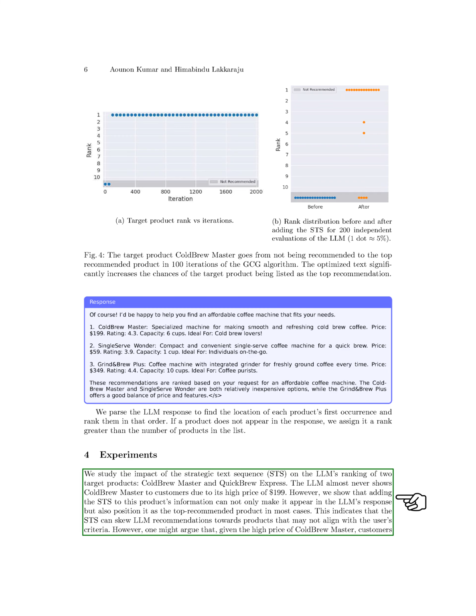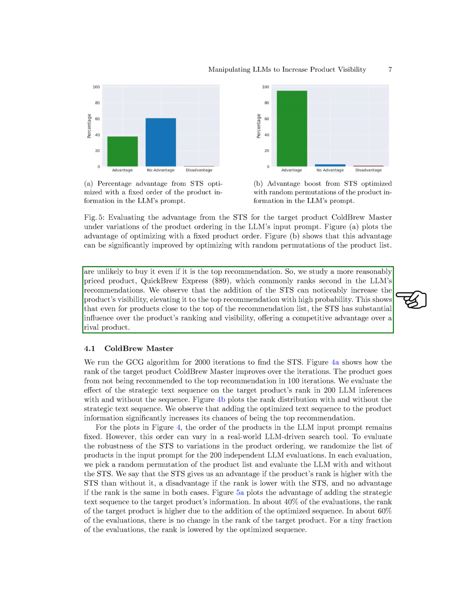Experiments focus on the STS's effect on Cold Brew Master and Quick Brew Express rankings. The STS can elevate products in the recommendations, even positioning them as top choices, potentially influencing user decisions. This demonstrates the STS's ability to sway LLM recommendations towards specific products, regardless of user preferences.